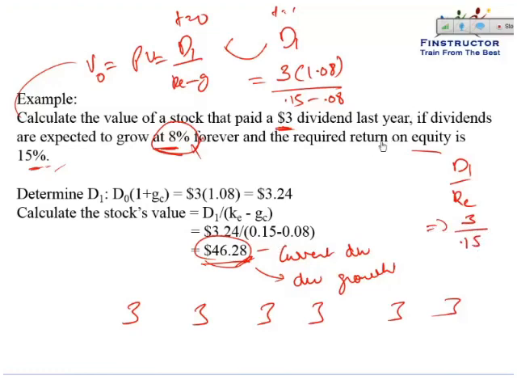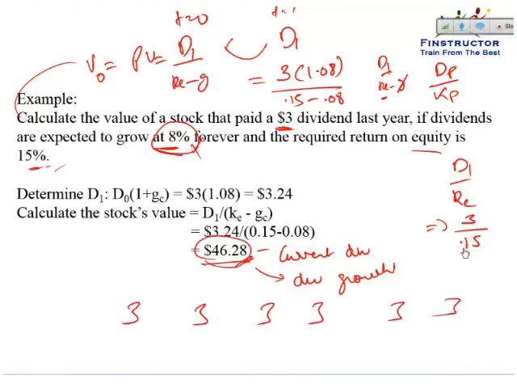This is how we can prove the preferred dividend model as well. Remember, the preferred dividend valuation was DP upon KP. It's a similar proof as the Gordon growth model, only in D1 upon KE minus G, this G is now 0, so it will just be D1 upon KE or DP upon KP, because the preferred dividend or a constant dividend does not grow.